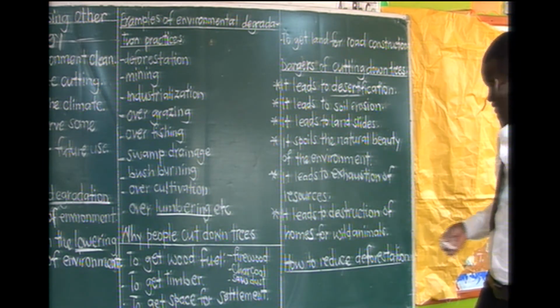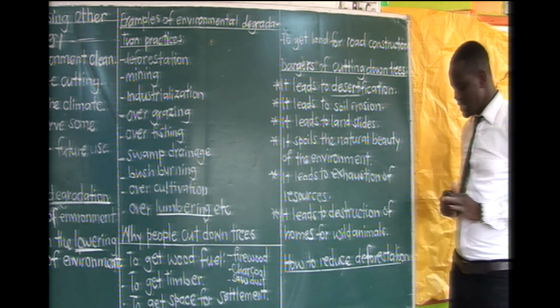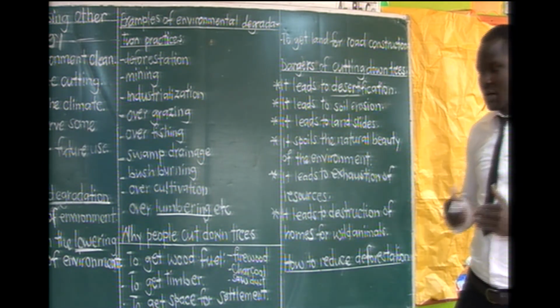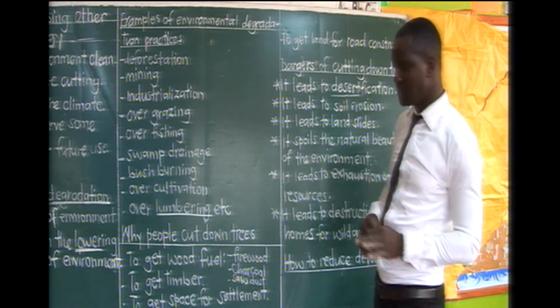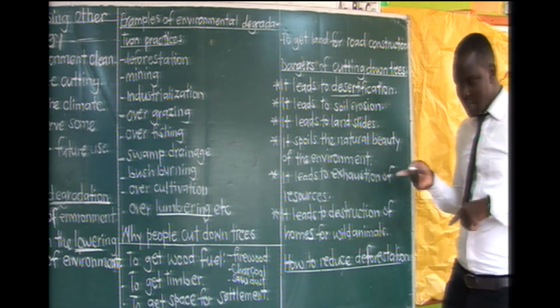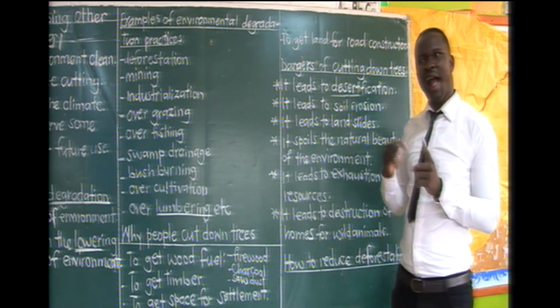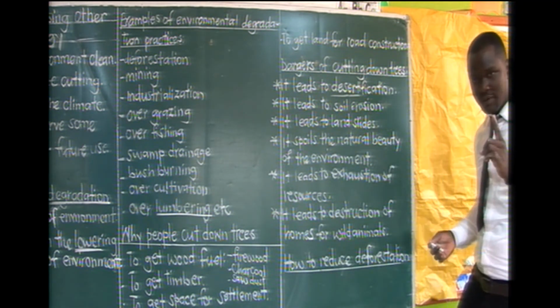Now, the last subheading we are going to have is, how do we reduce the rate at which people cut down trees? That is, how to reduce the rate of deforestation. Now, one, if we remember that we talked about using other alternative sources of energy, that can be our first answer.